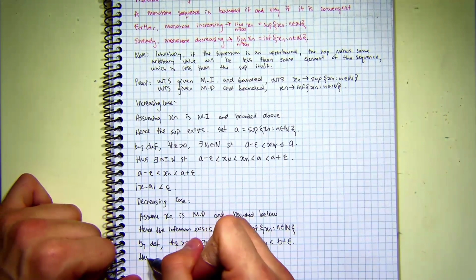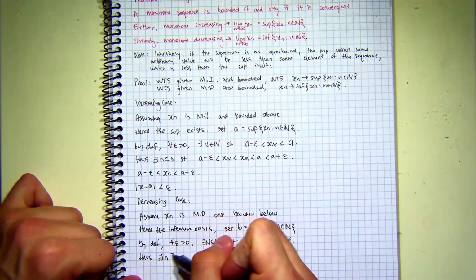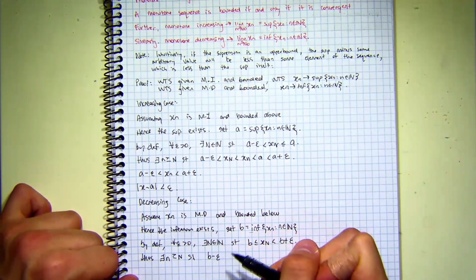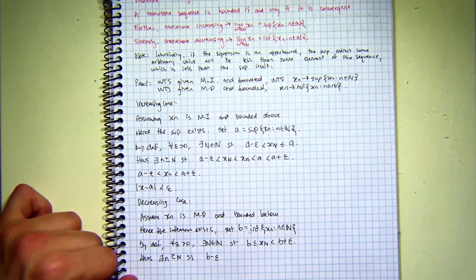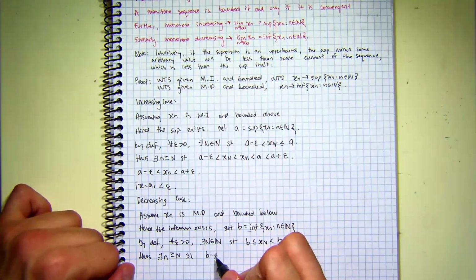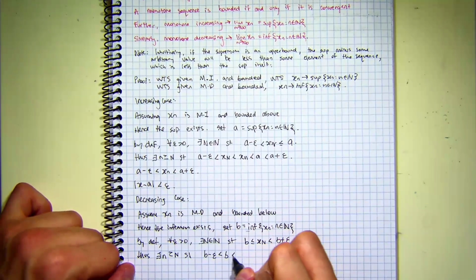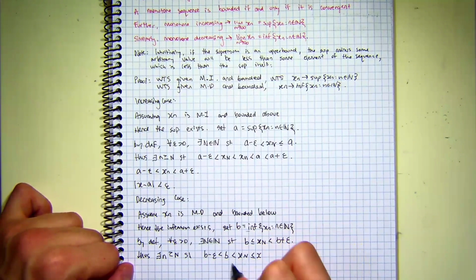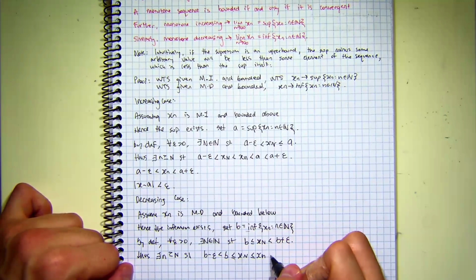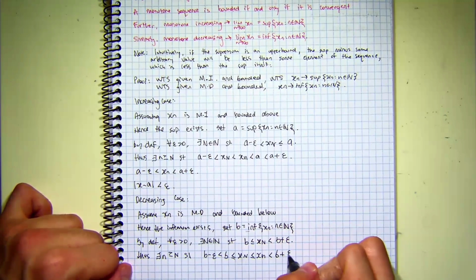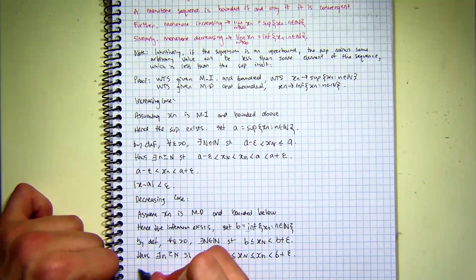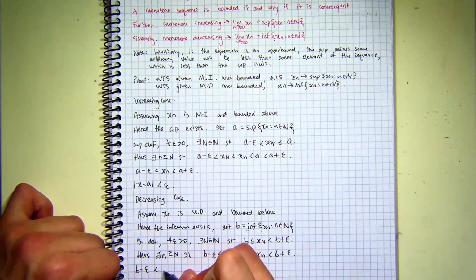And thus, there exists little n greater than or equal to that big N, such that B minus epsilon, which will have to be less than the greatest lower bound, is less than B, which is less than or equal to x little n, which is less than B plus epsilon. Now we can just isolate this xn between the two strict inequalities. B minus epsilon is less than xn, which is less than B plus epsilon.